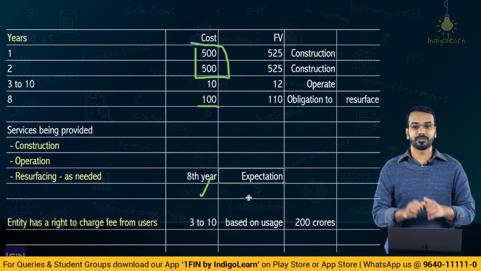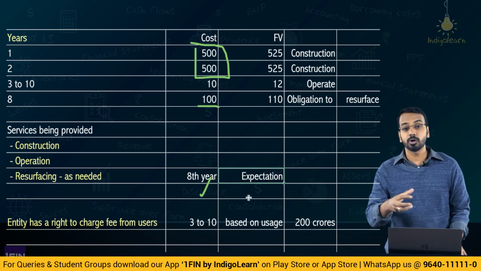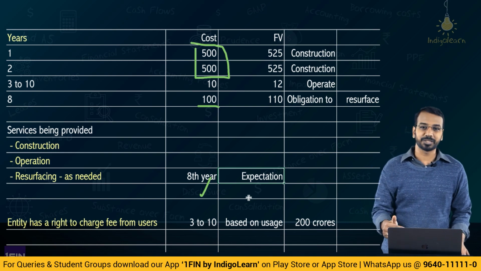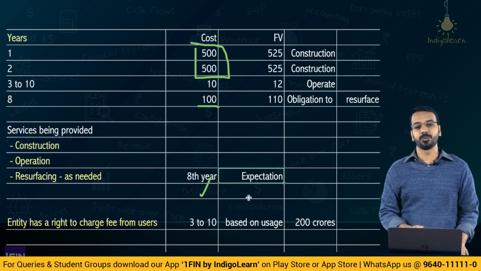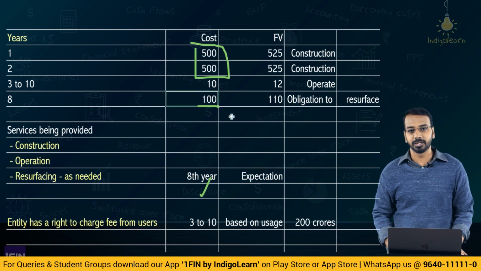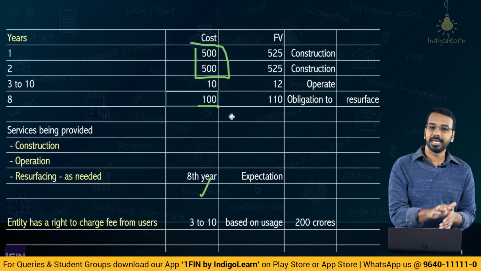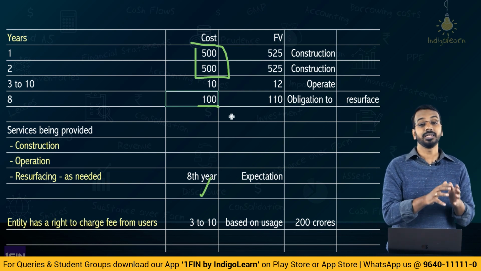Here, is it a separate performance obligation? It is not a separate performance obligation. It is a part of your routine repair work, but the entity expects that it will carry out the repair work in the 8th year. Now, in the 8th year, when 100 of cost will be incurred, is it only pertaining to the 8th year? We have to go back and check in AS 37 requirement of creating liabilities.